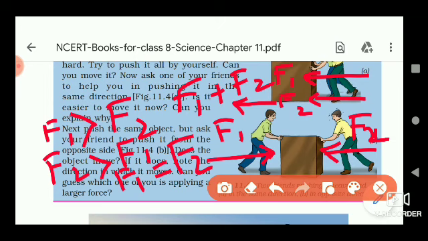The forces applied by you and your friend must be equal for the stationary object to remain stationary, and if one is greater, then the object will move in that direction. So in which direction the object moves in the second case will show who is applying greater force. If the object moves in this direction, that means your friend is applying greater force, and if the object moves in the opposite direction, that means you are applying greater force than your friend.